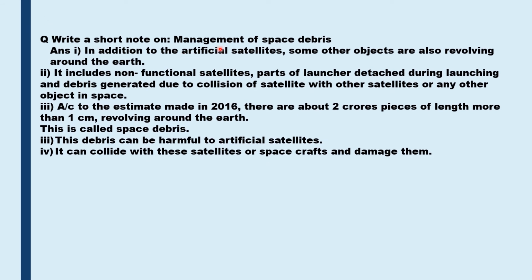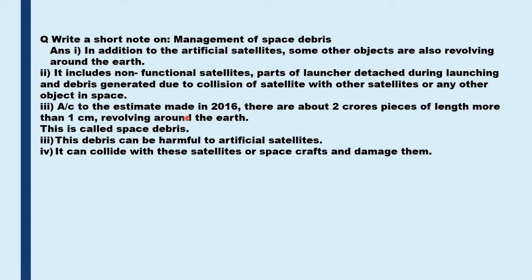Write a note on management of space debris. In addition to the artificial satellites, some other objects are also revolving around the Earth. These include non-functional satellites, parts of the launchers which have got detached during the launching, and the debris generated due to the collision of the satellites with other satellites or any other object in space.